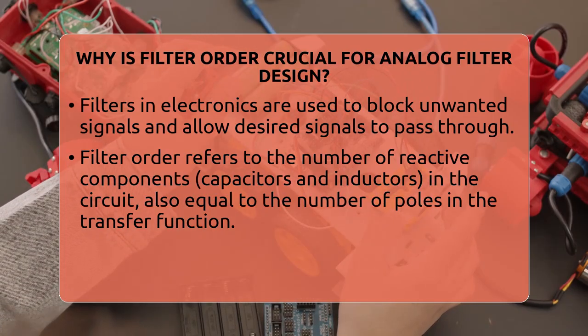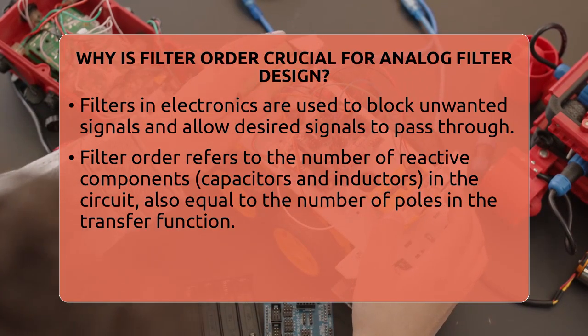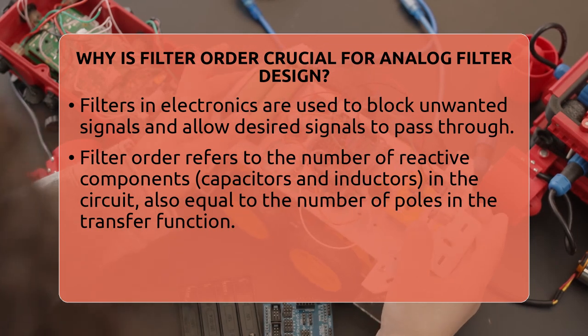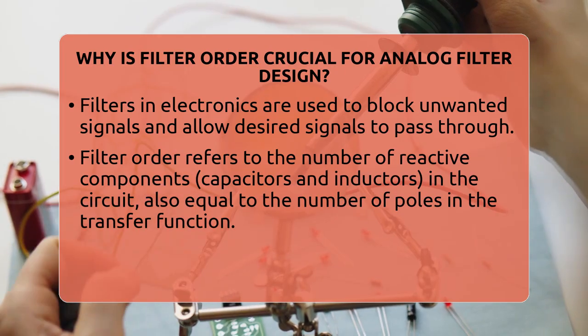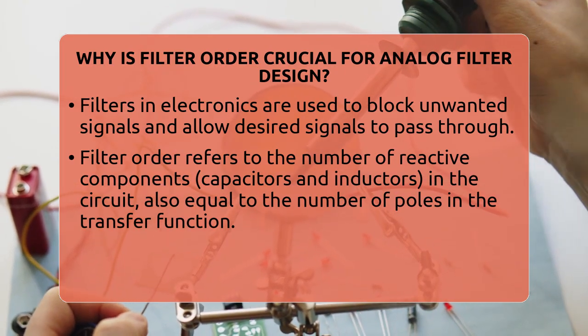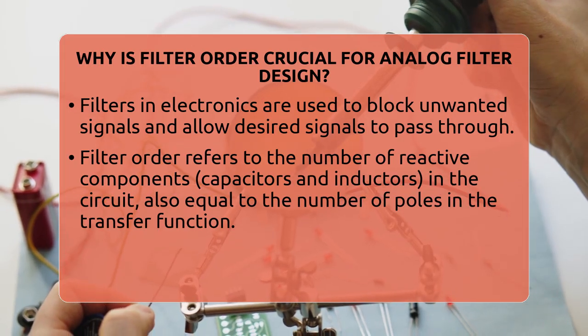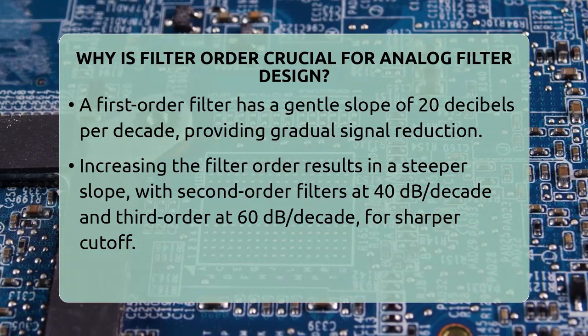Now, think about how sharp that filter needs to be. That's where the filter order comes into play. Filter order is the number of reactive components like capacitors and inductors in the circuit. It also equals the number of poles in the filter's transfer function. The higher the order, the more complex the filter. But it also means the filter can do a better job at separating signals.